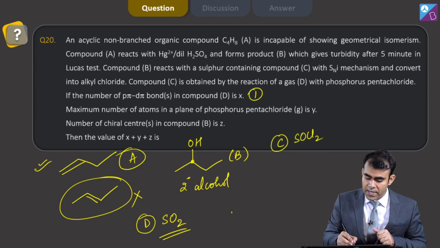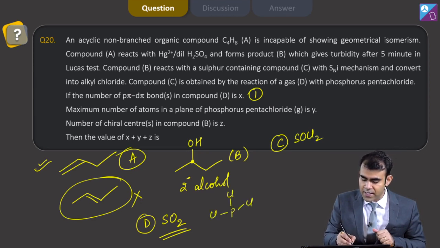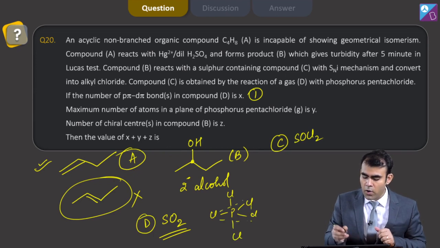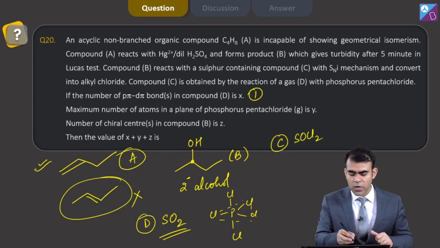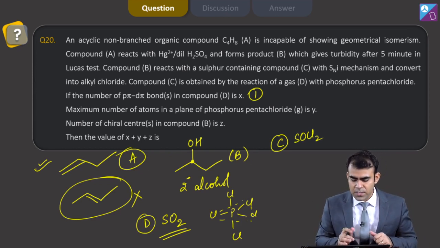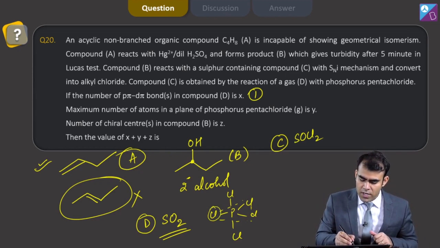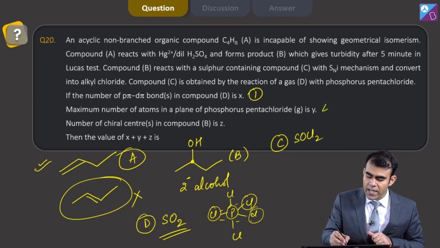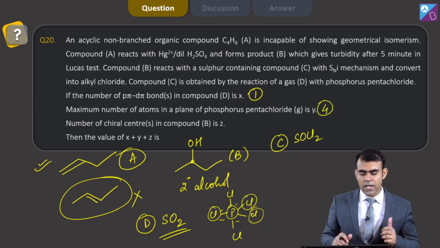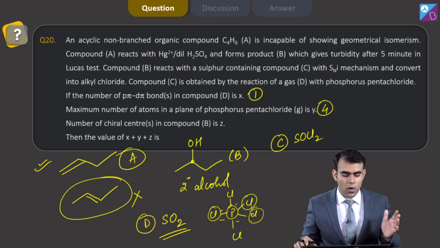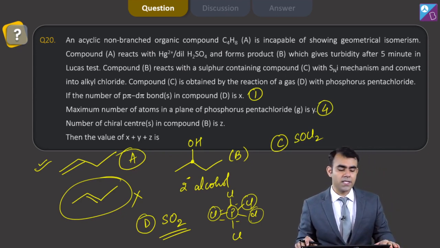Now phosphorus pentachloride has trigonal bipyramidal geometry. It looks something like this. If you look from any angle, any position, you can see that the maximum number of atoms in a plane is 4, like this one, this one, this one and this one. So Y is 4. Then the number of chiral centers in compound B is Z.